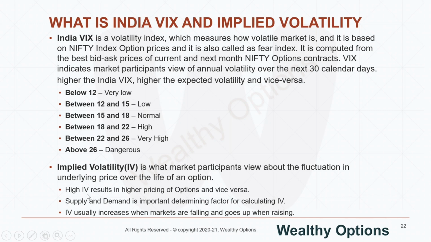If the IV is high, that means your options are priced higher. So if you are a buyer, you have to pay more, and if you are a seller, you get more money, you get more premium, right? If the IV is very low, it is an advantage for the option buyer to buy, because he is paying a lower premium, right? But it is not an advantage for an option seller.